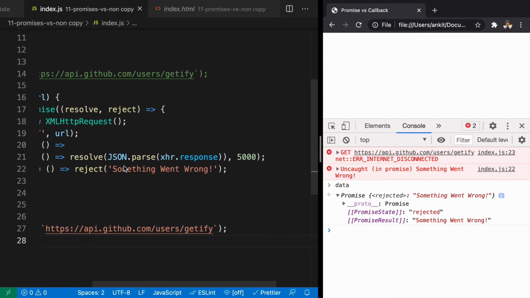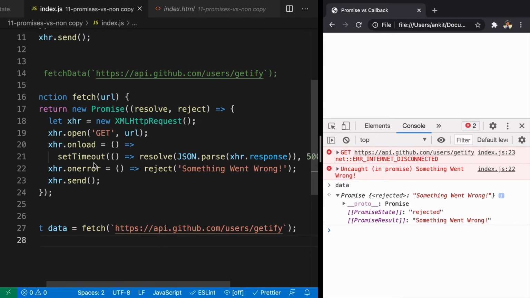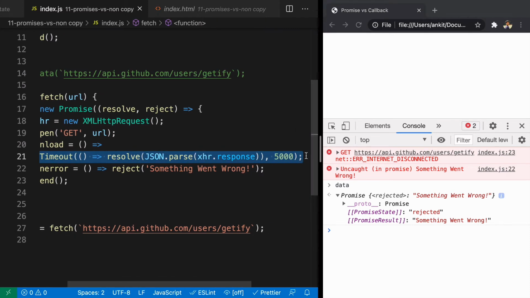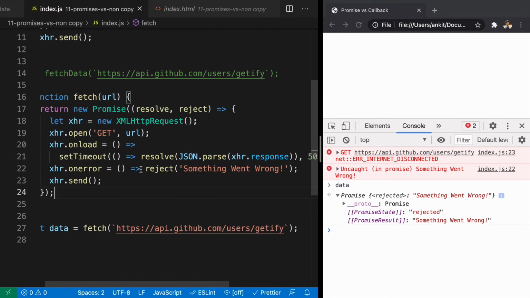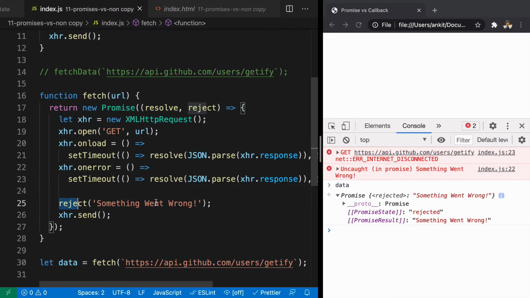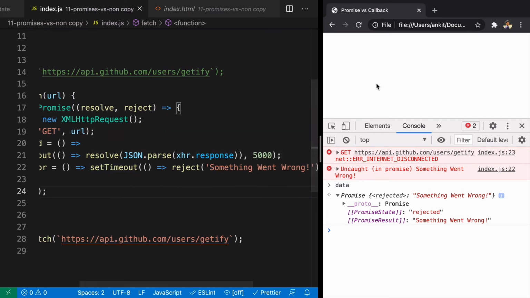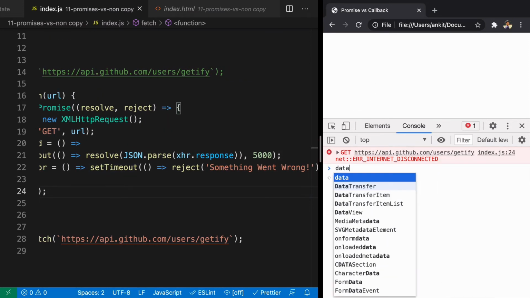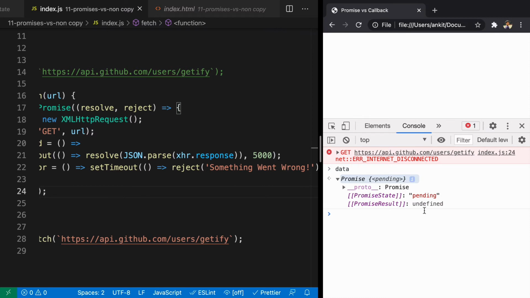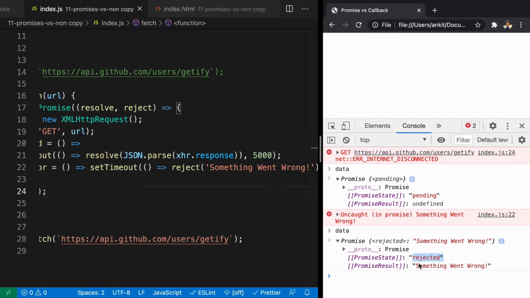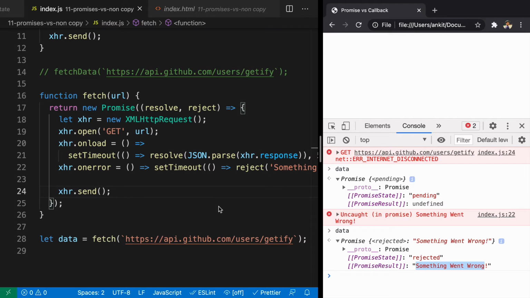Because here we are not using setTimeout, we can just look at the value. If you want to do that, we can copy it from here and paste it here, and instead of calling resolve, let us call reject. We have added onError that also has a setTimeout. Let's refresh it here, look at data. You will see the data is pending right now with the value of undefined. Now if you look at data, you can see that it got rejected with a message, something went wrong. So can you understand how powerful it is?